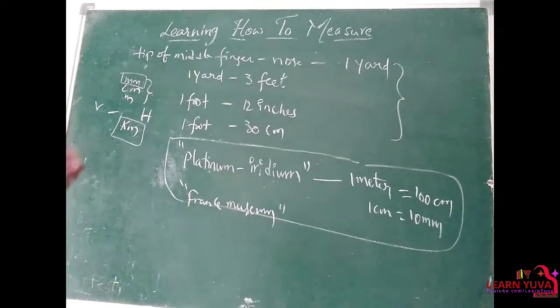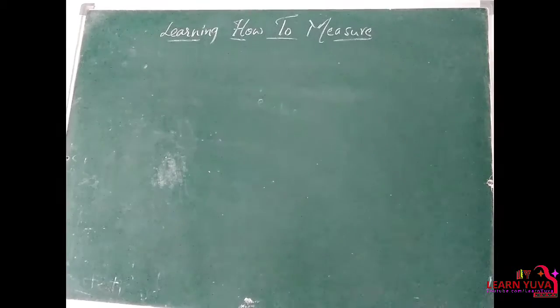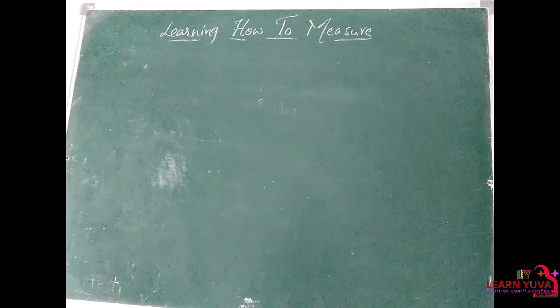So in this way we use different units depending upon the physical quantity being measured. So there is a question: how do you measure the height of your classmate using a meter scale?